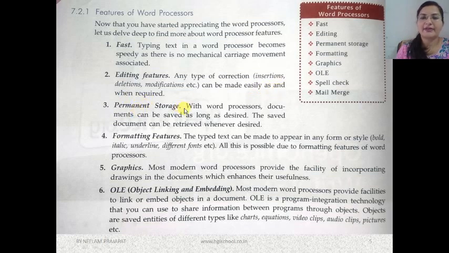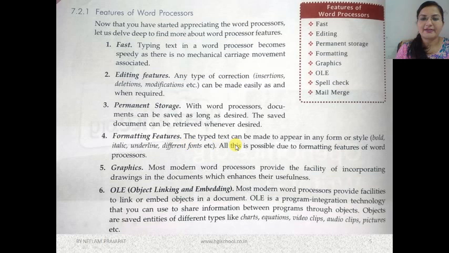Then there is permanent storage. With word processors, documents can be saved as long as desired. The saved document can be retrieved whenever desired. So where is permanent storage? If we are storing something permanently on our PC, then it will be stored in the hard disk. So it will be stored permanently until and unless we want it to be deleted. So the saved document we can retrieve whenever we want it.